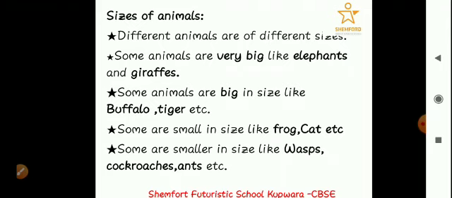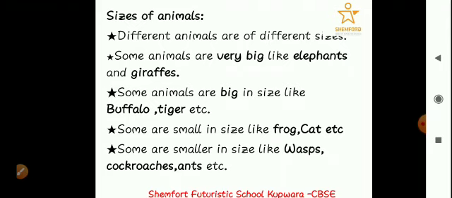They can be bigger than a dog, bigger than a cat, bigger than a hen, bigger than a frog, etc. Such animals like buffalo, tiger, lion, horse and cow are some of them. So these are some animals which are big in size. They aren't bigger, but they are just big.